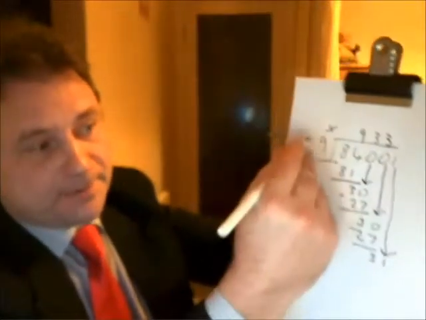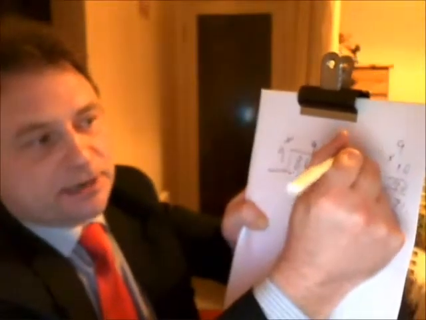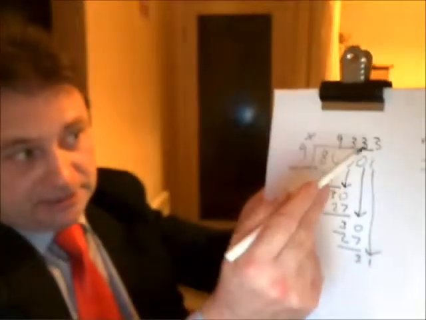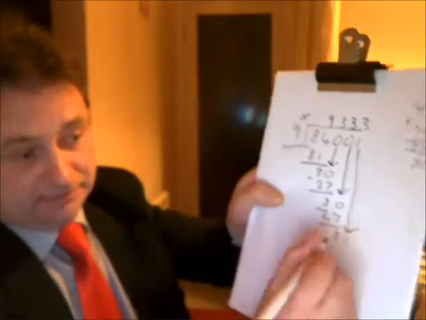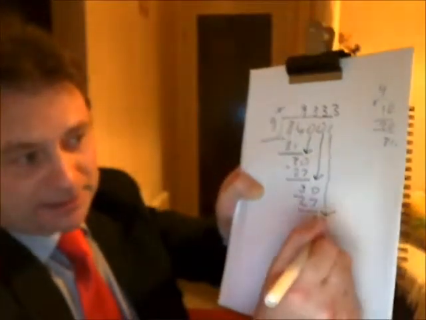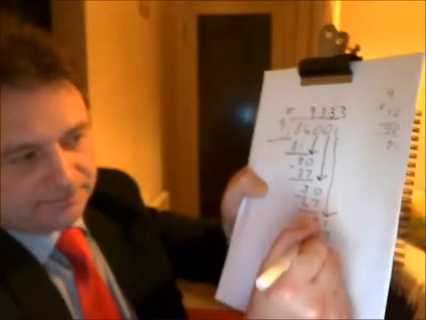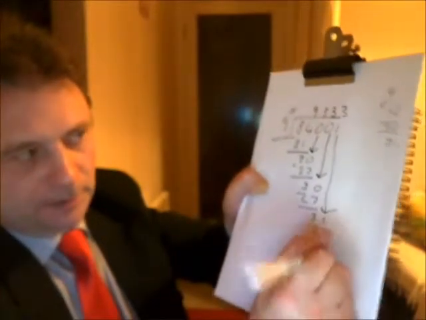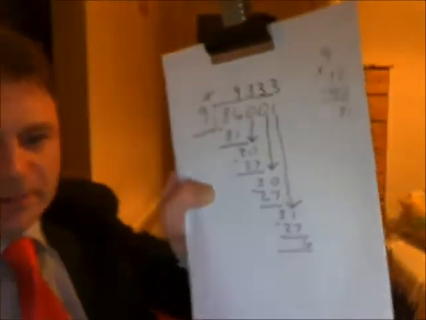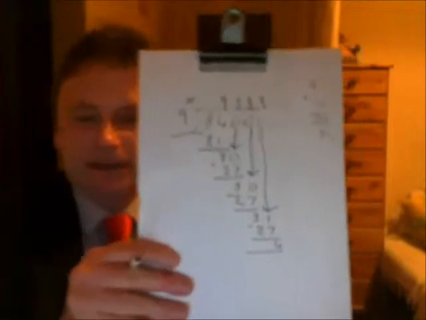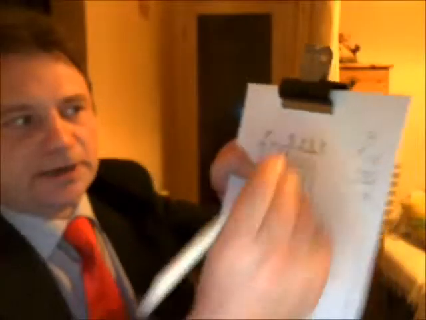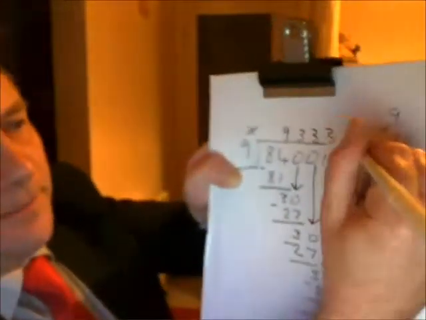So again, 9 into 30 goes in 3 times. So the 3 goes up there. And again, you're saying, what is 3 times 9? Surprise, surprise. It's 27. But this time, we're left with 4. Okay, this is good. This is now leaving us with a remainder. The last one didn't. This one does. So you can show that there, up at the top there.